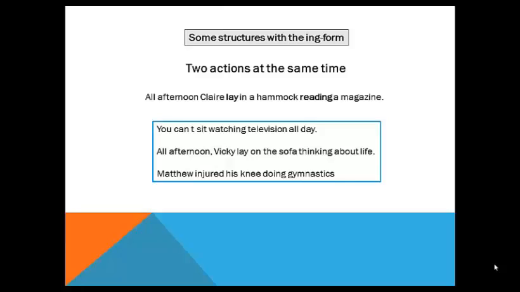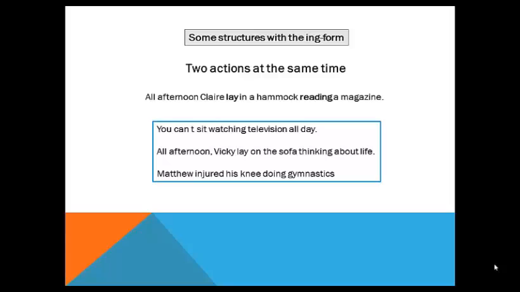And the last part is some structures with the ing form. First, two actions at the same time. This is the example. All afternoon, Claire lay in a hammock reading a magazine. When two things are happening at the same time, we can use a main verb and an ing form. The main verb is lay and the ing form is reading.